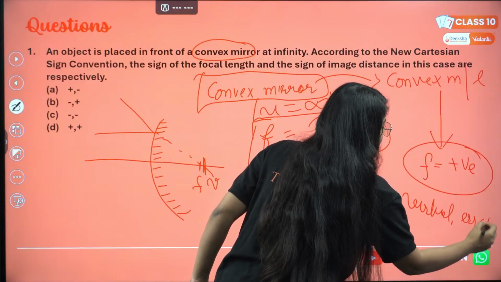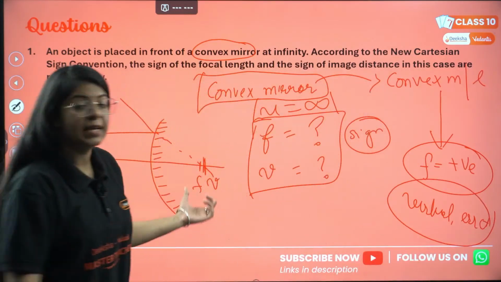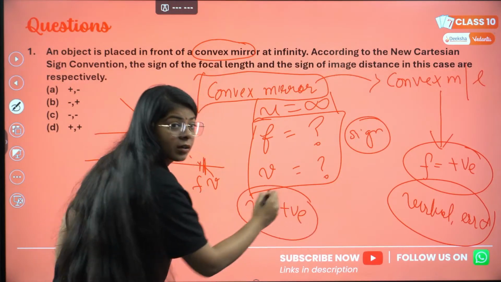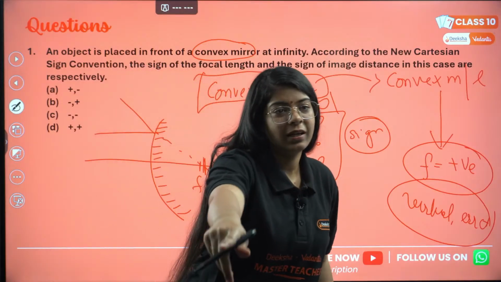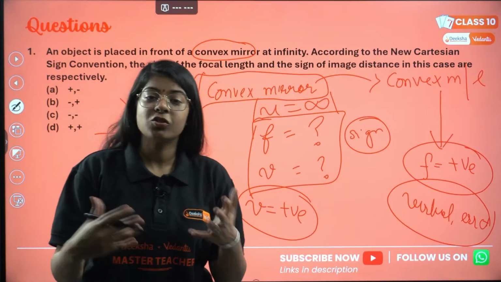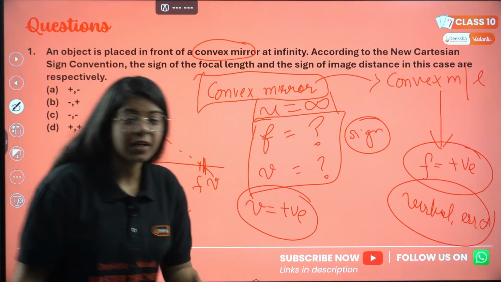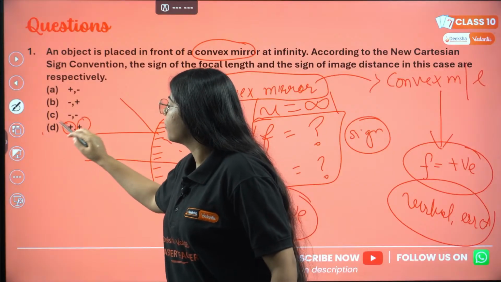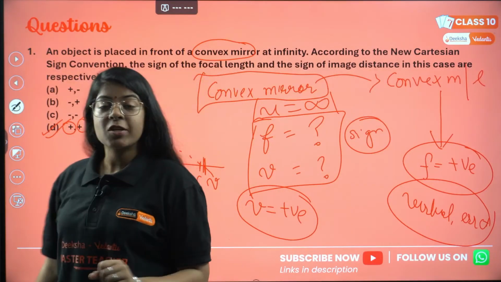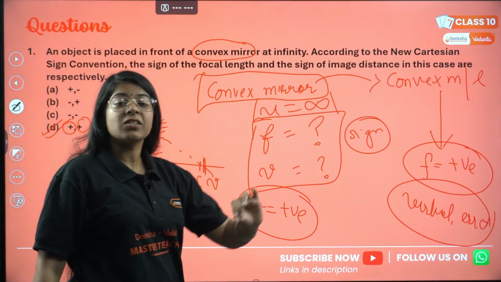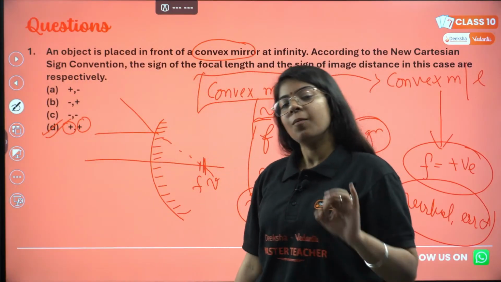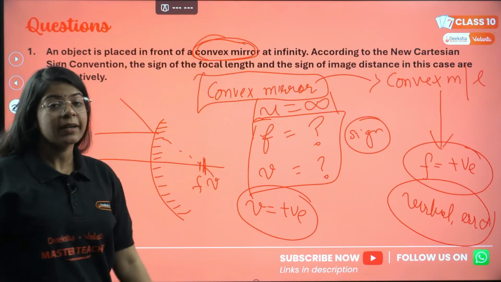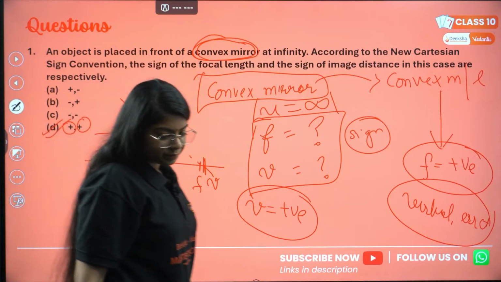So for virtual and erect, in case of a mirror, v will also be positive, correct? Understood? So my answer will be positive and positive, both focal length and image distance in case of a convex mirror. Read the question carefully, what kind of mirror or lens is given, correct? That is the important part.